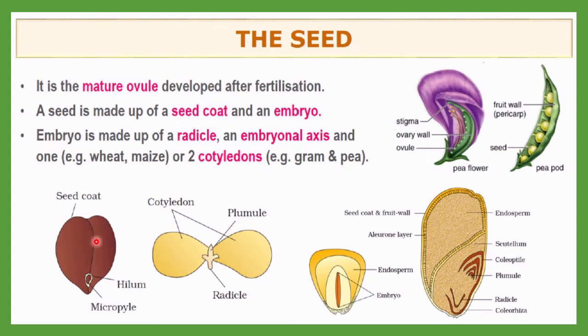Okay, a seed is made up of seed coat and embryo. Here you can see the outermost layer is a seed coat, and here one region is there which is called hilum. Okay, and one pore-like structure is there which is allowing water to enter inside, and that is called micropyle.